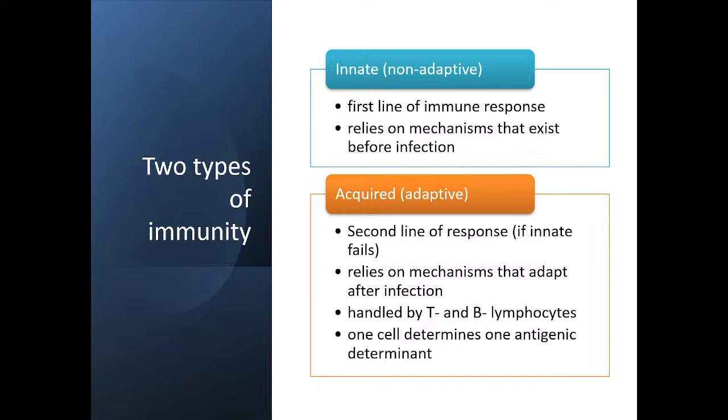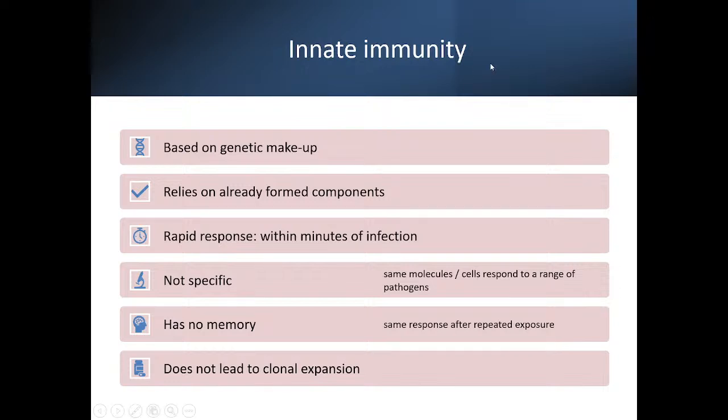So this is the first line of immune response, and it relies on the mechanism that exists before infection, so by birth. Then acquired is a second line of response and relies on the mechanism that adapts after infection and is mainly handled by the T and the B lymphocytes. This innate immunity can also, generally people say that someone's immunity is very low, but it generally indicates their genetic makeup.